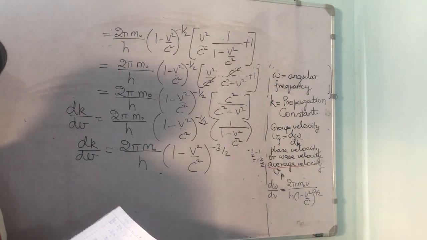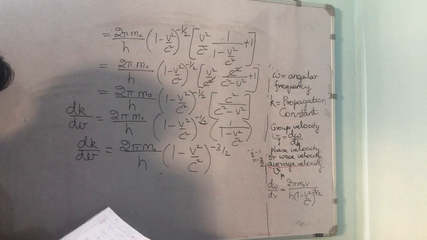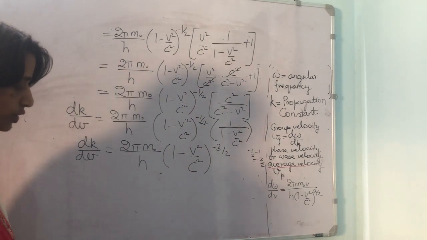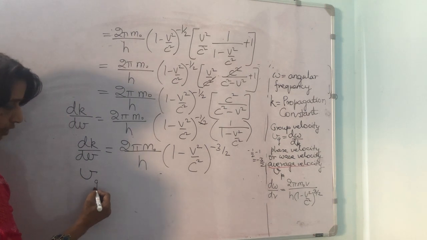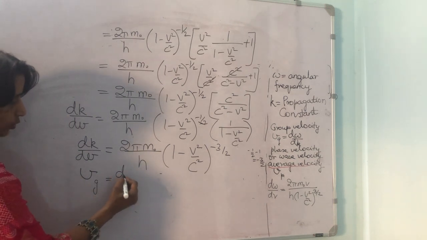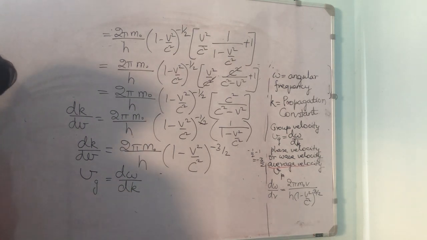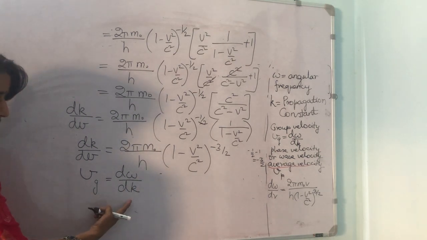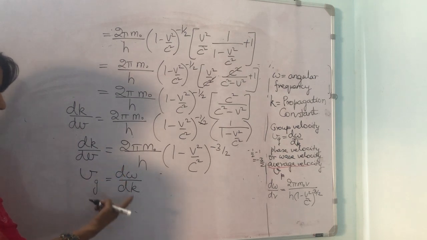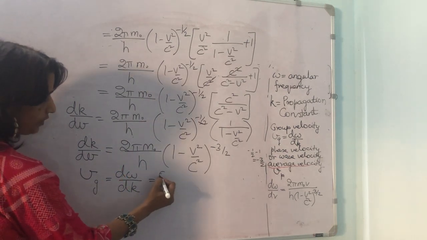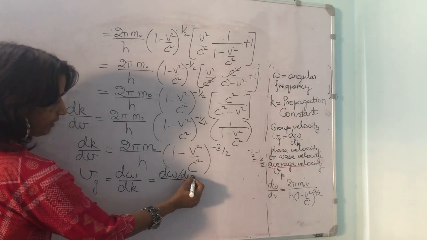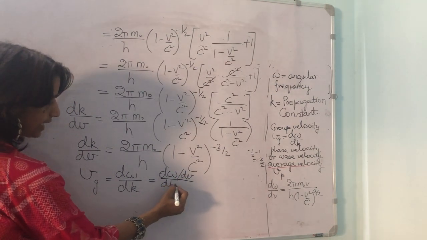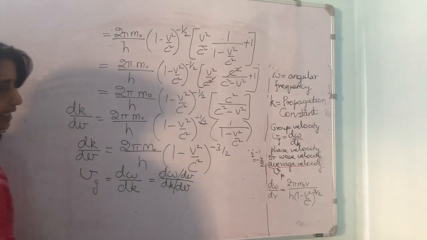From the definition of group velocity of de Broglie wave associated with a particle, we know that group velocity is equal to d omega upon dk. Divide numerator and denominator by dv. What do we get? d omega divided by dv and dk divided by dv.